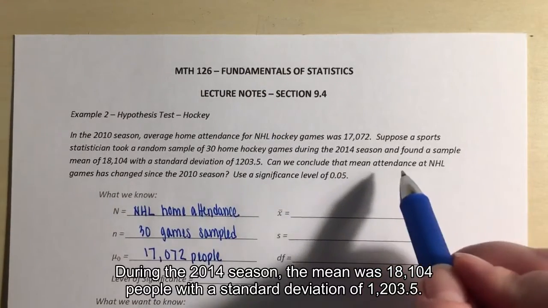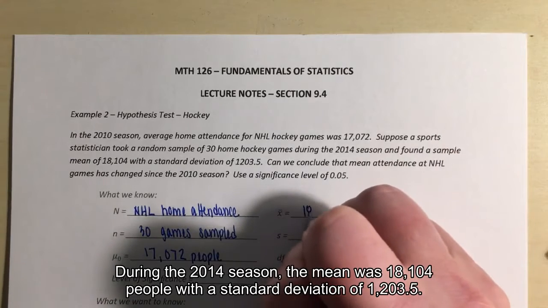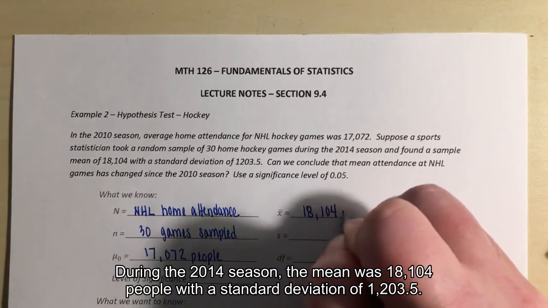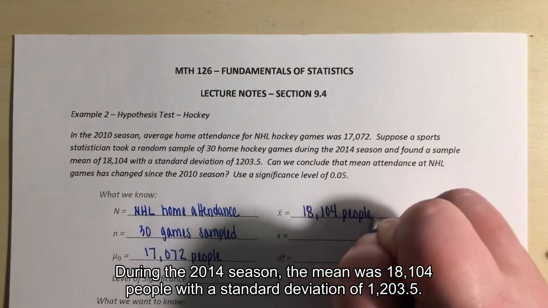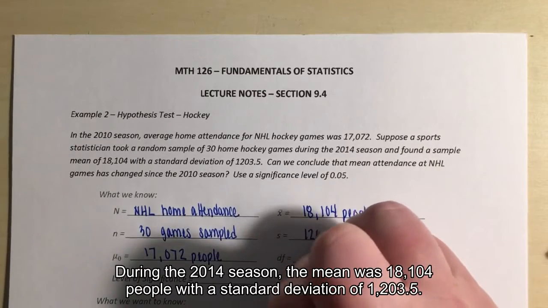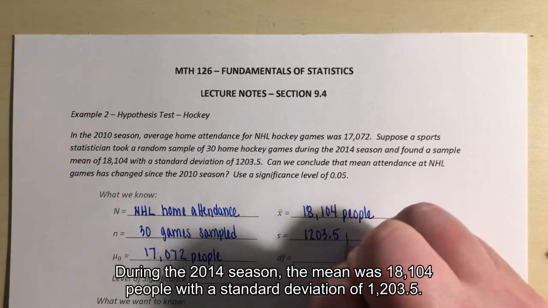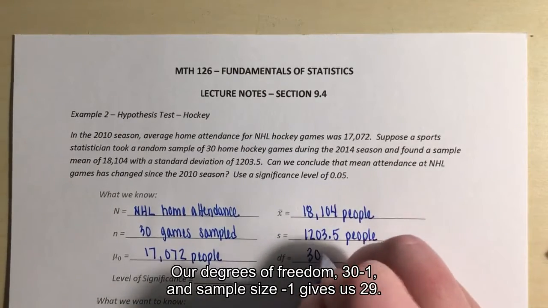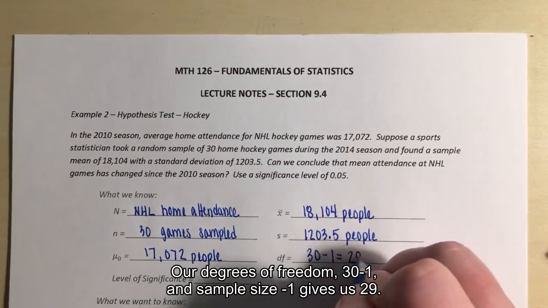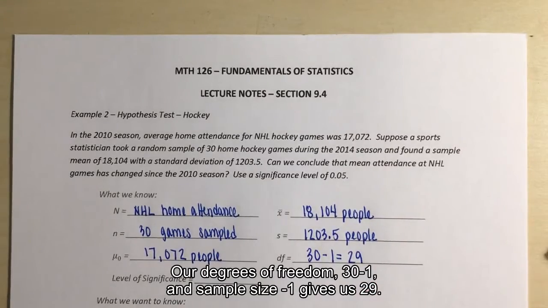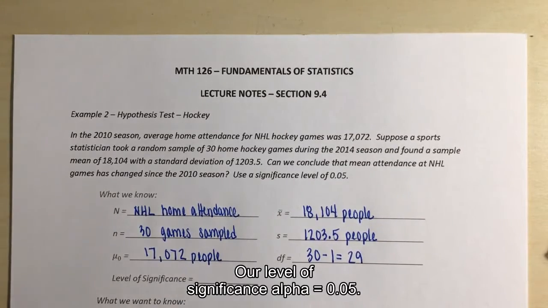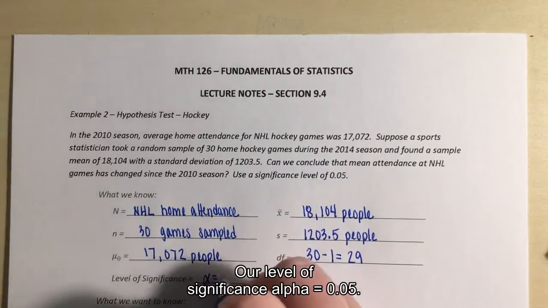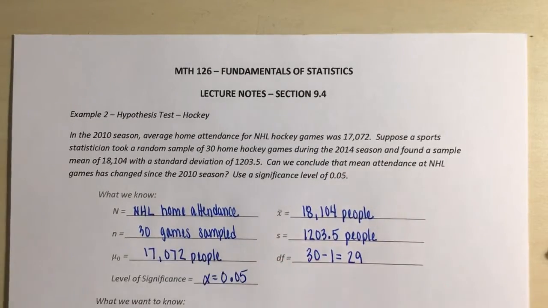During the 2014 season, the mean was 18,104 people with a standard deviation of 1,203.5. Our degrees of freedom, 30 minus 1. Again, sample size minus 1 gives us 29. Our level of significance, alpha equals 0.05.